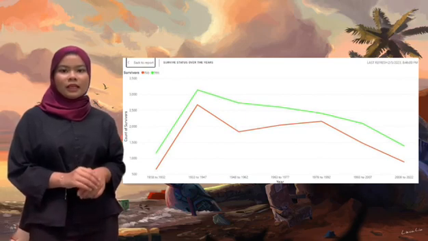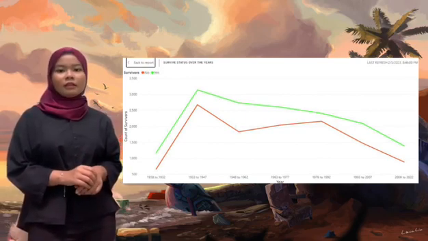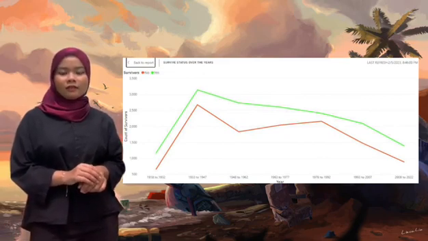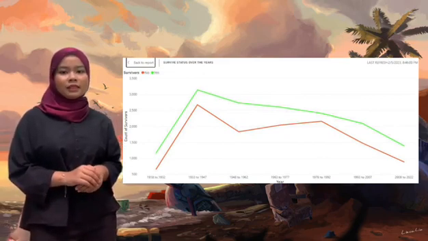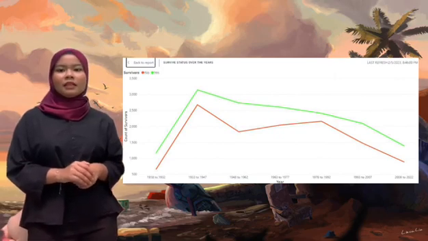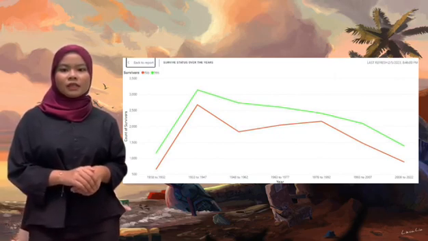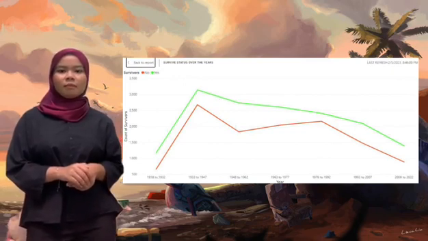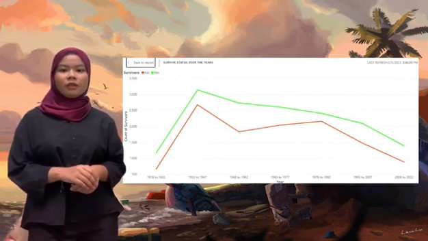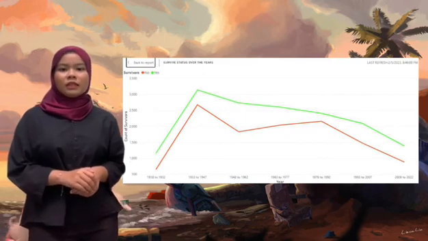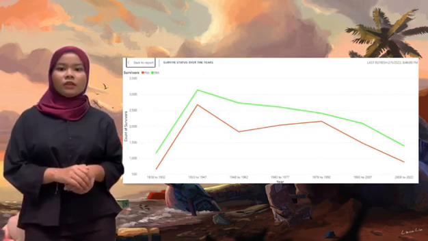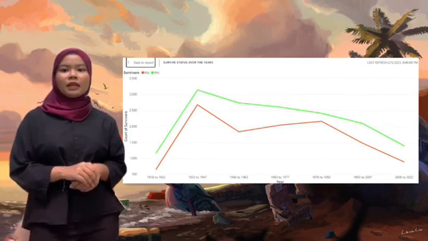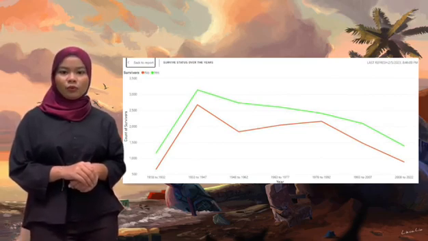In conclusion, the survival status throughout the year can be considered consistently in the safe zone because the line of no status is below the line of yes. This means that the number of survivors is greater than the number of non-survived, assuming the pattern depends on the number of crashes that happen from time to time. The most significant value is in the range of years from 1948 to 1962 because there is a big gap between the line of yes and no.